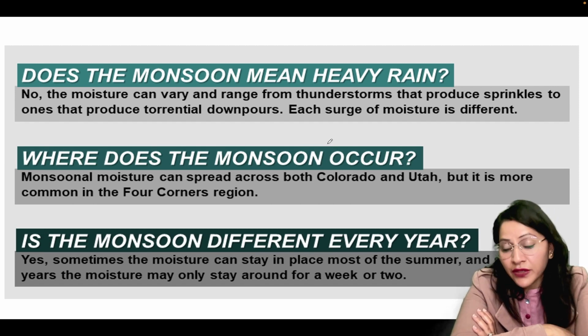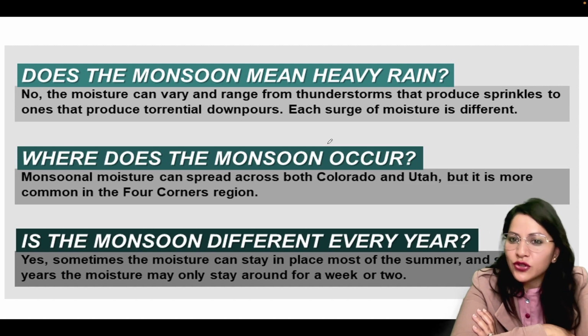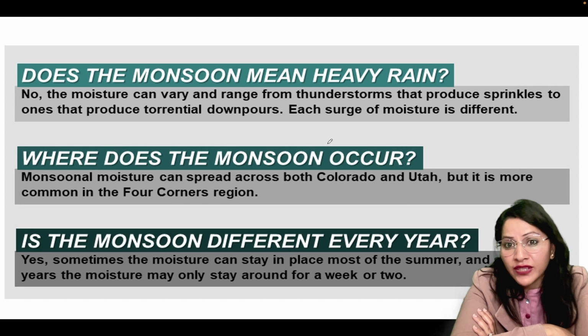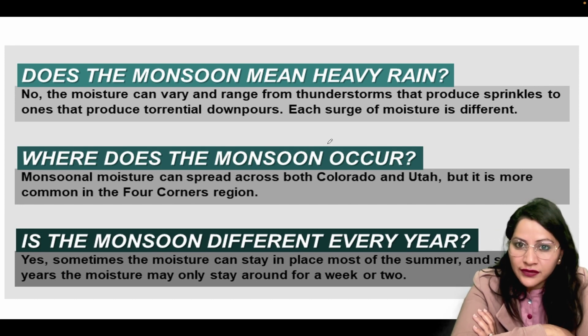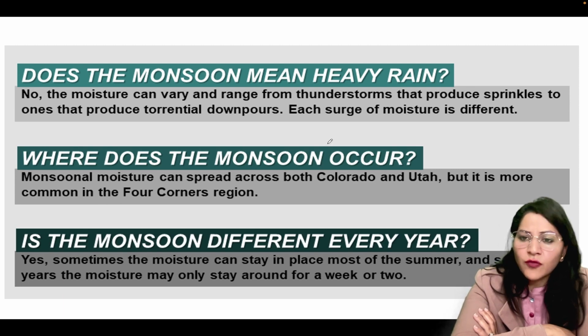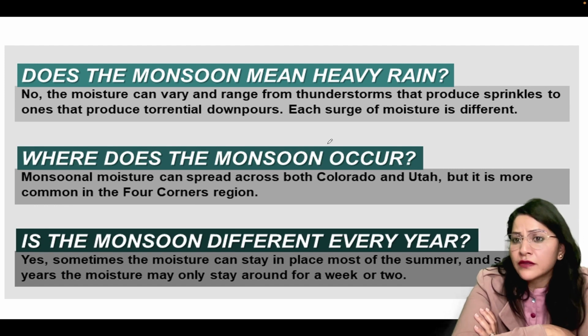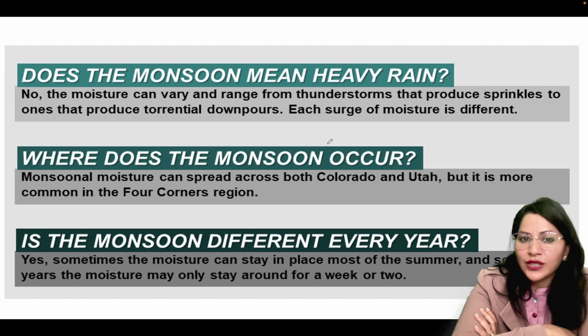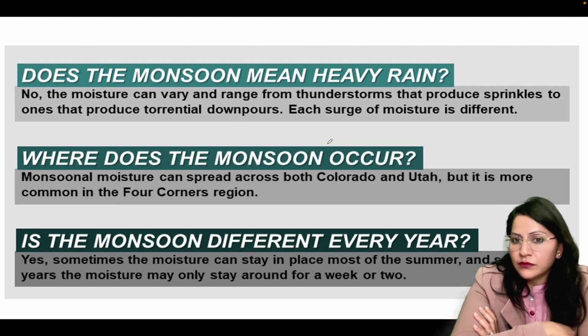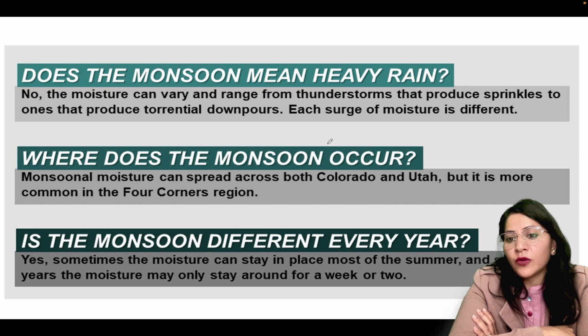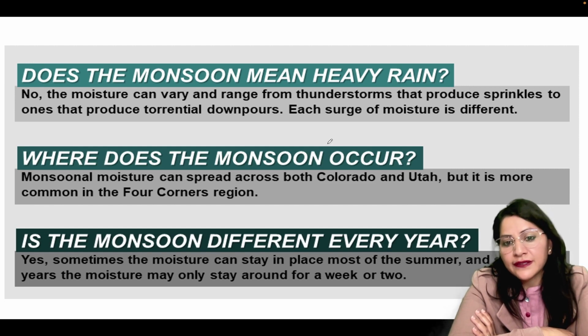Now the question is, does the monsoon mean heavy rain, or can we consider sprinkles and showers also as monsoon? The answer is yes, we can consider sprinkles and showers as monsoon. Monsoon doesn't always mean heavy rain. Each surge of moisture is different. Sometimes it's heavily raining and sometimes it's giving only sprinkles and showers. So we can consider both as monsoon. And monsoon spreads over all the areas from where the moisture and the winds pass by.